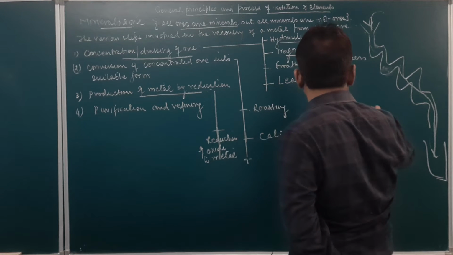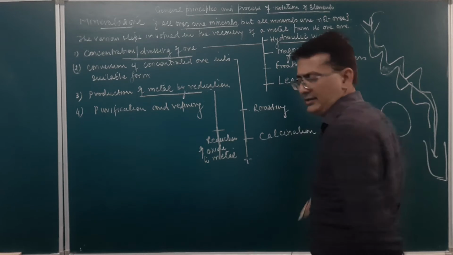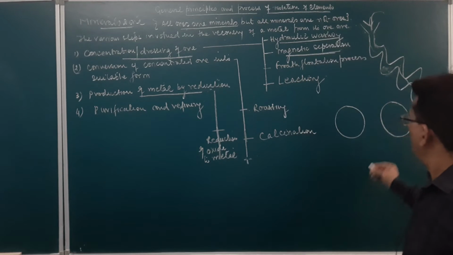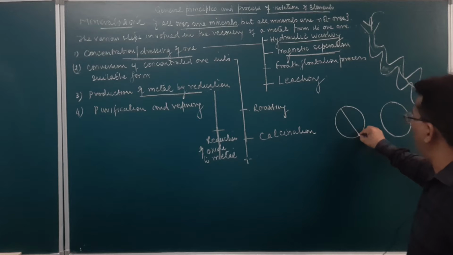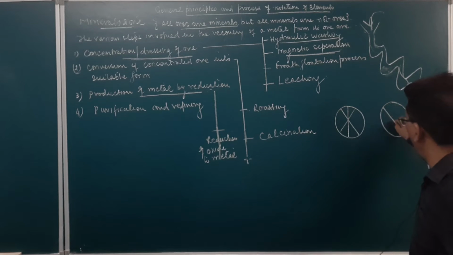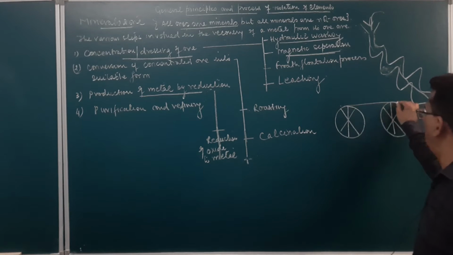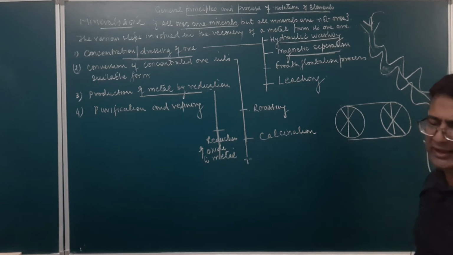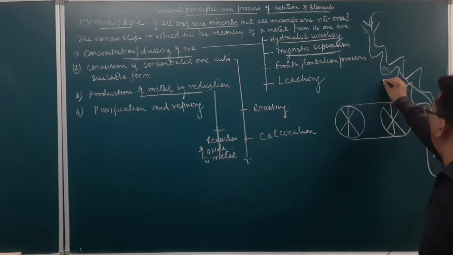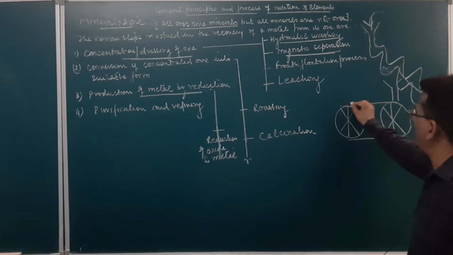How is it done? Here we will take a belt over here. In this case, a roller belt is to be taken. One part is magnetic and the other part will be non-magnetic. Over here we have a belt which is called a roller belt. Suppose over here we put a substance. Now it will roll on the belt.